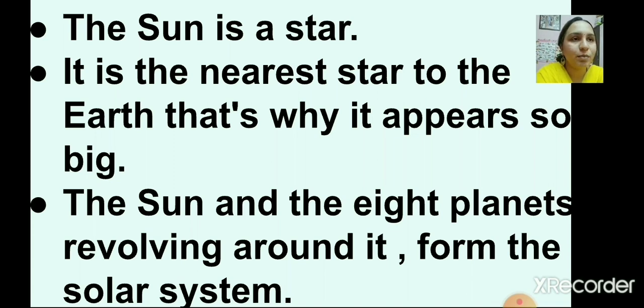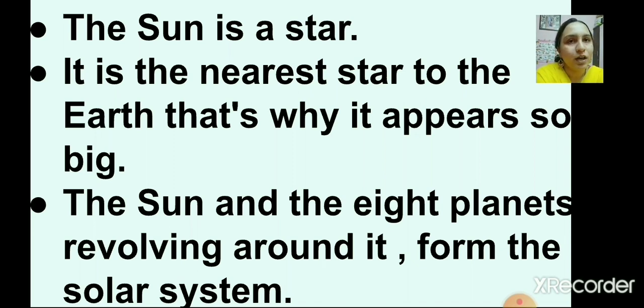Now tell me, what is that path called? Yes, the other 8 planets revolving around the sun in a fixed path, that is called orbit. And they form the solar system, right?